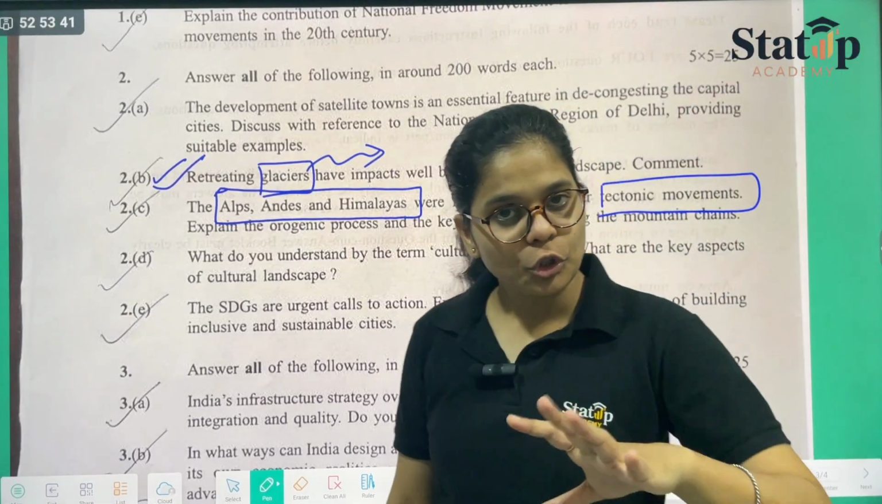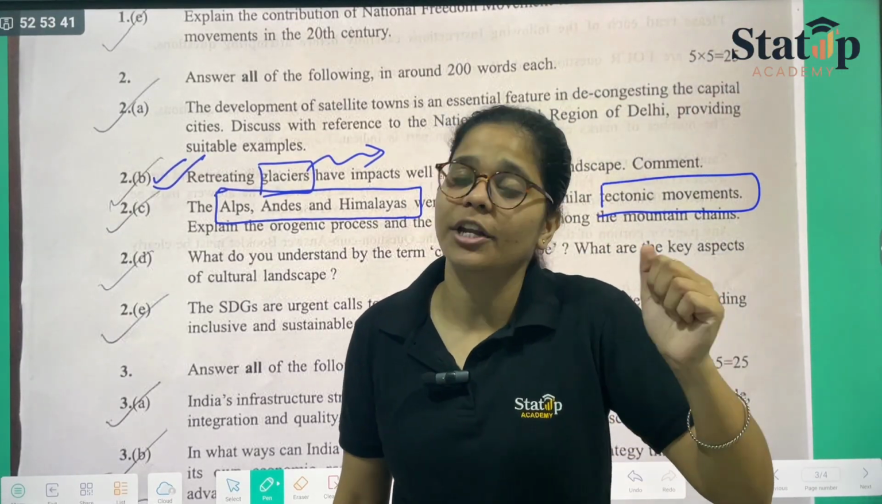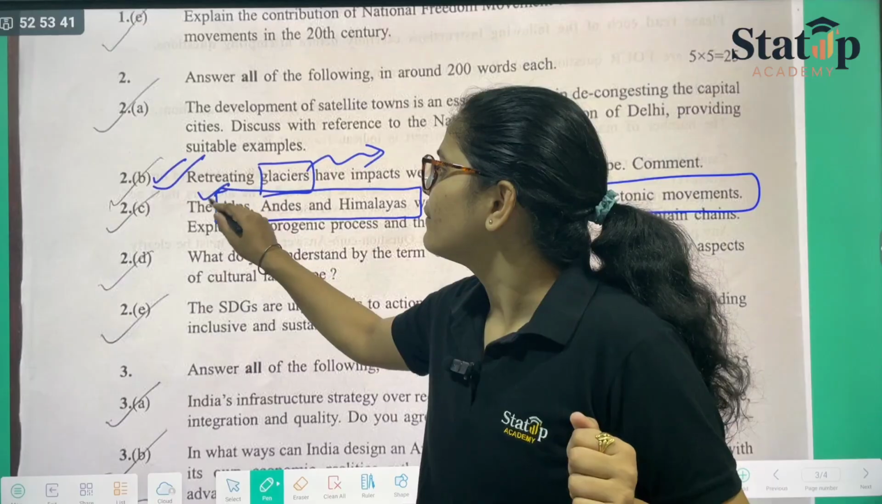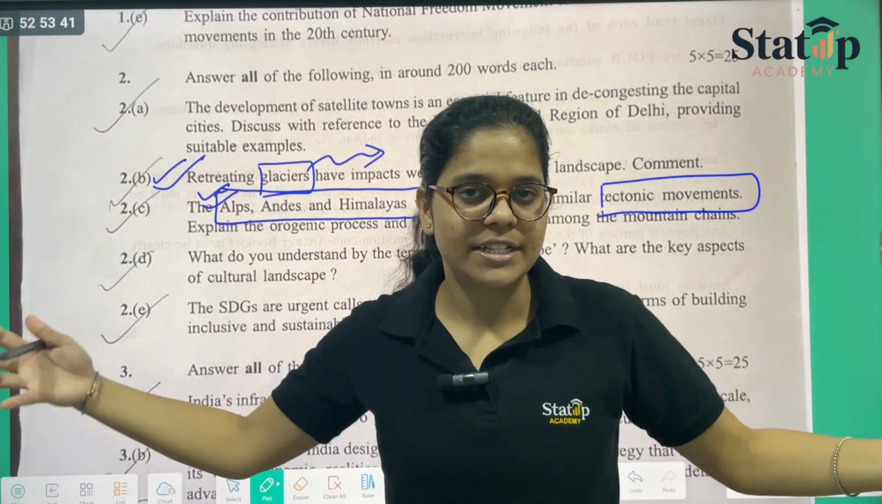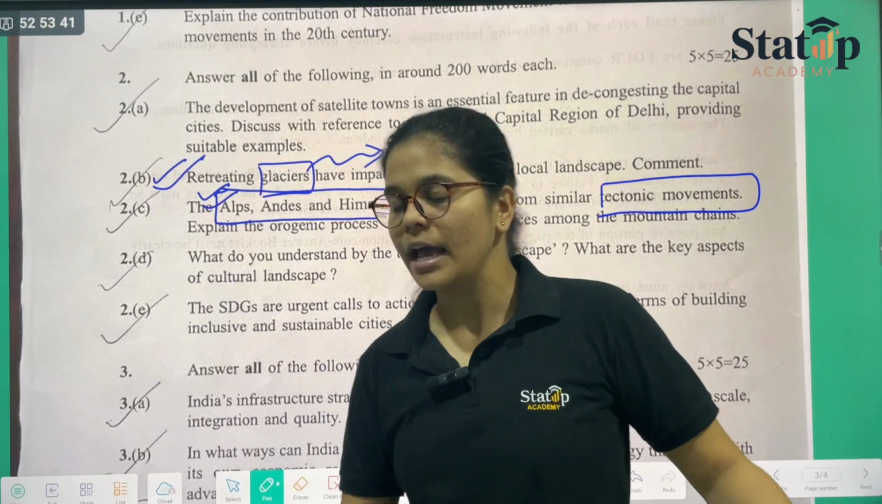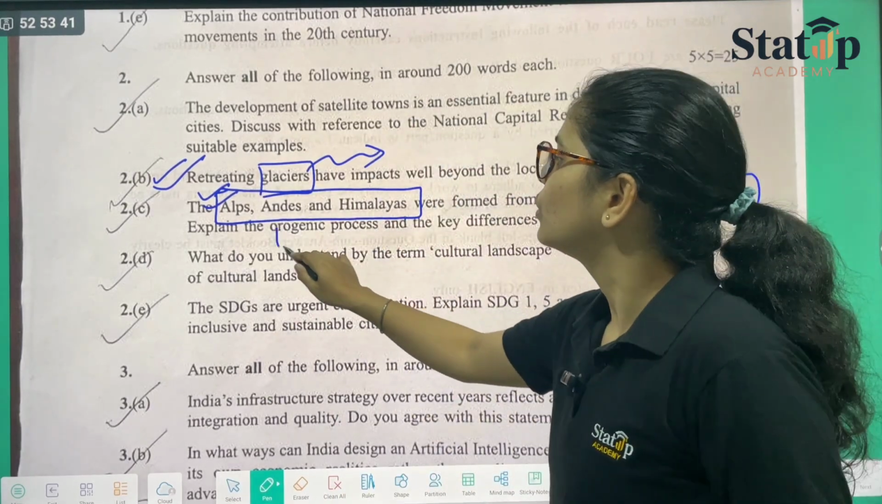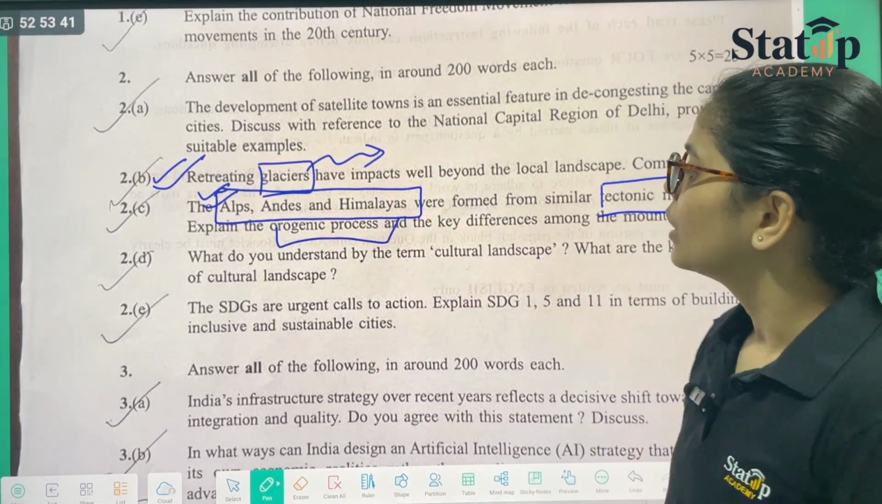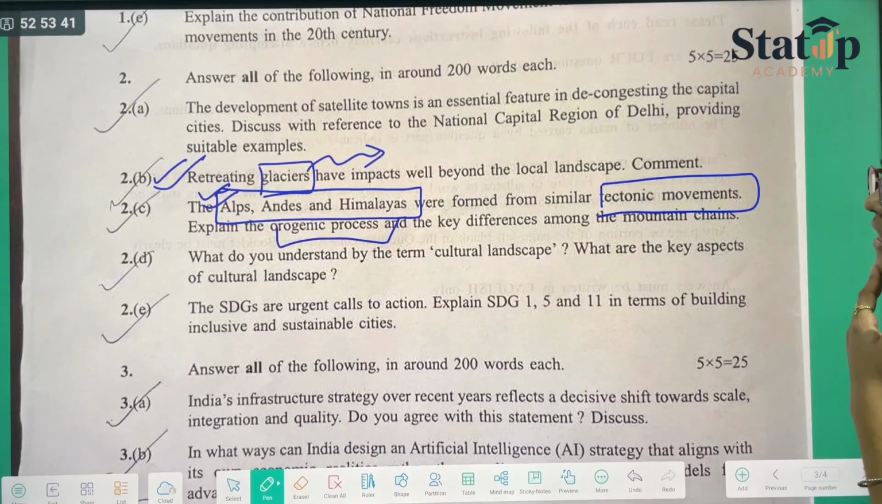Firstly, you should have explained what tectonic movements are. You should have explained where they actually are, from which line to which line they extend, and then you should have come to the orogenic processes. Coming on to the next question, that is 2D.